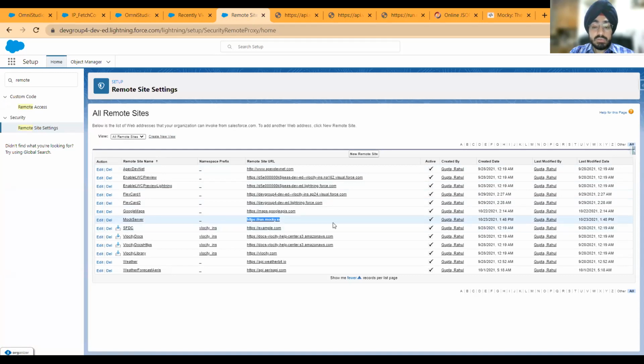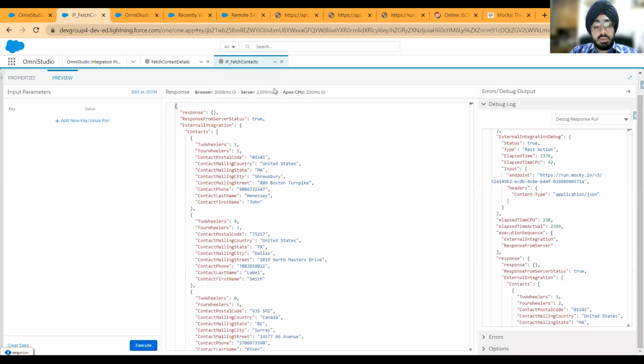So you need to have this configured here in remote site settings, the URL that you will be making a call to. The whole URL can be very different, but the main path should be here. So you should do this before you start your integration. I've already done it. Now let me show you how the preview looks.